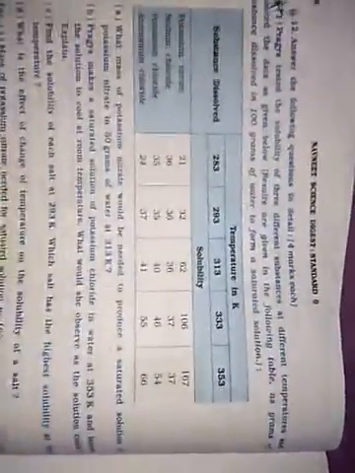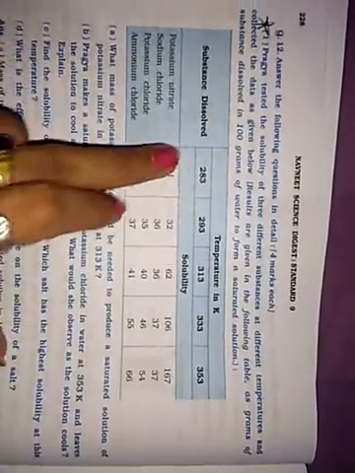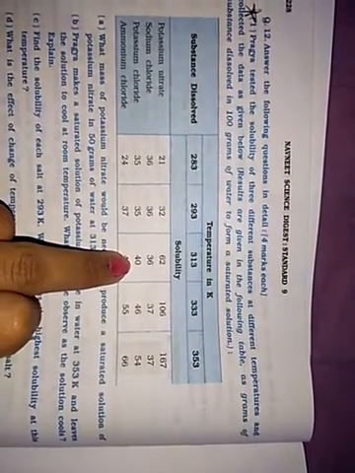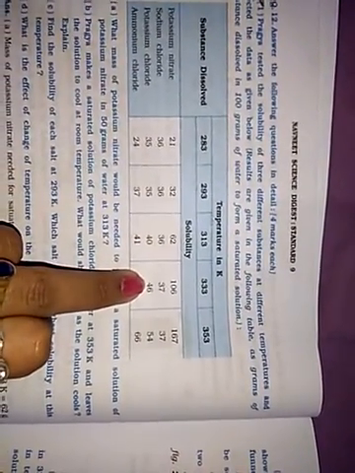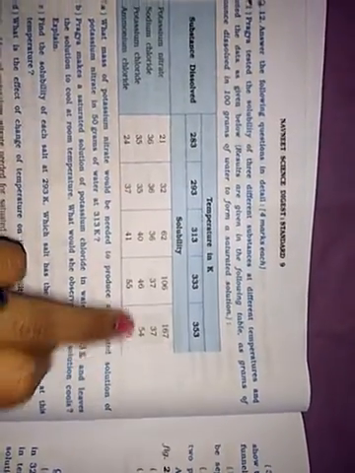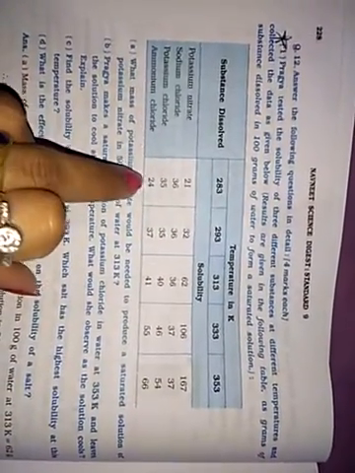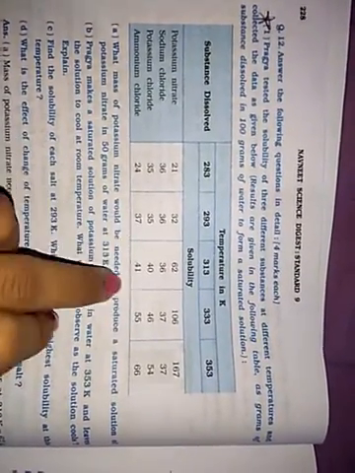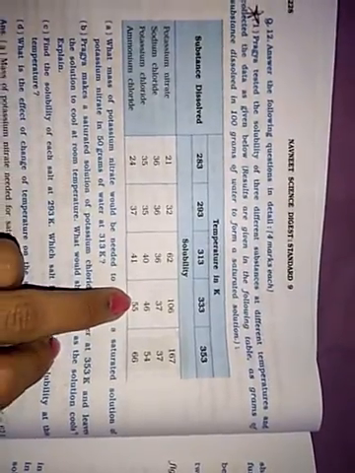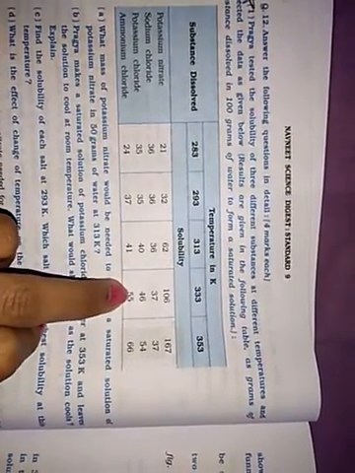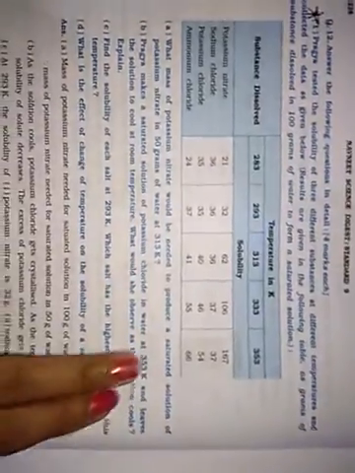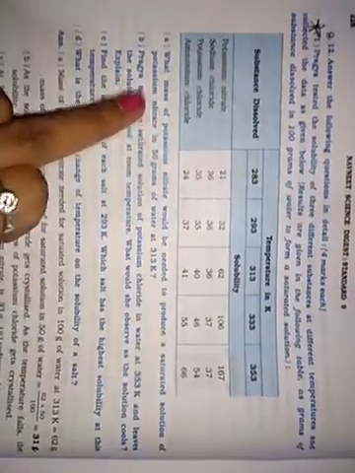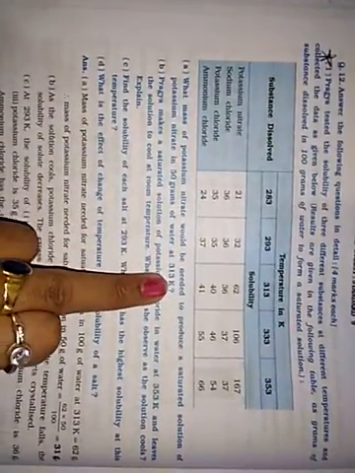Now potassium chloride: 35 at 283, 35 at 293, 40 at 313, 46 at 333 and 54 at 353. Ammonium chloride: 24 at 283, 37 at 293, 41 at 313, 55 at 333 and 66 at 353. What mass of potassium nitrate would be needed to produce a saturated solution of potassium nitrate in 50 grams of water at 313 K?